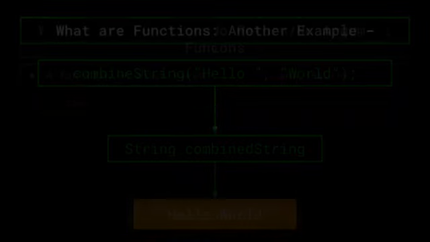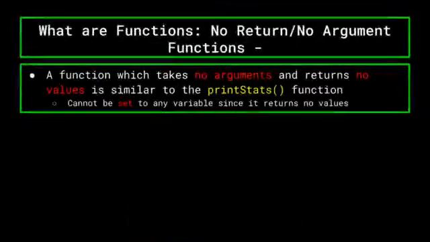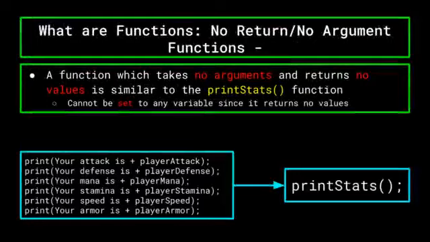The last type of function is one that does not return anything, and these are known as void functions. Oftentimes, these are like the print stat functions that we created earlier, simply used to condense large amounts of print statements that appear often in your code. These cannot be set to variables, since they don't return anything and just get the code that's within them run through.